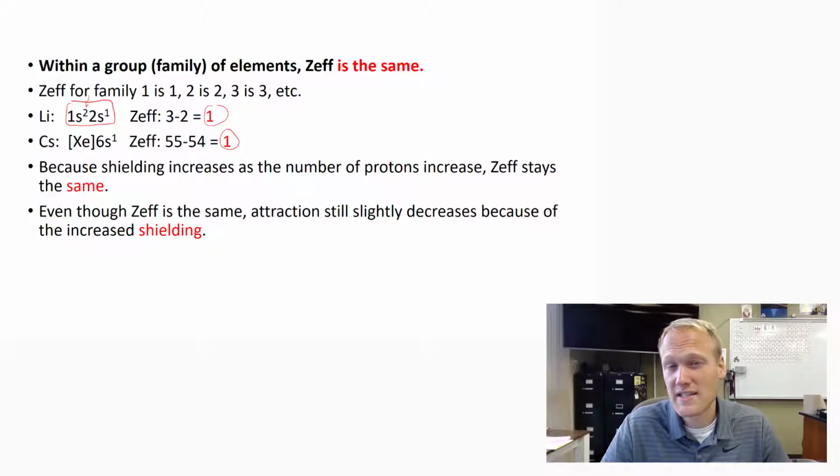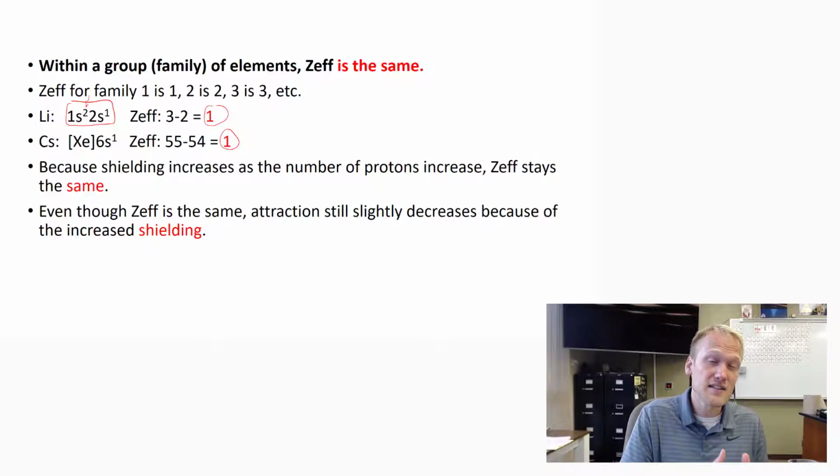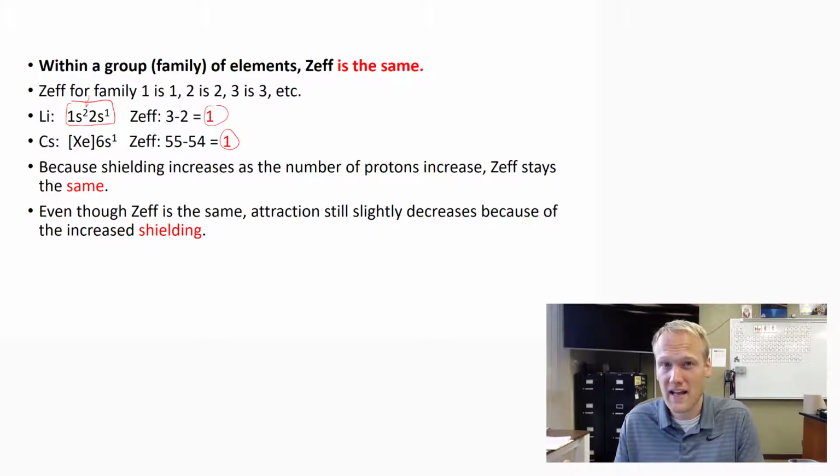This trend will continue across the periodic table. You'll notice that however many valence electrons an atom has, that's the ZEF, or the effective nuclear charge of that atom.